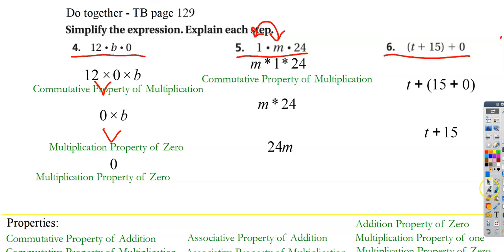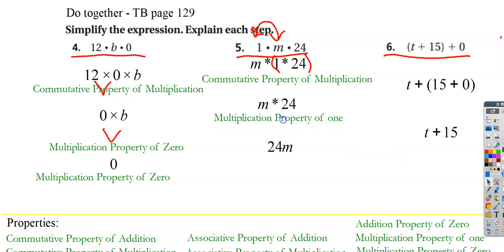And then when I think about multiplying the 1 times the 24, I actually could use the associative property next, but I can see that 1 times 24 is 24. It's the identity property of 1, or the multiplication property of 1, because it doesn't change the number 24 when I multiply by 1.